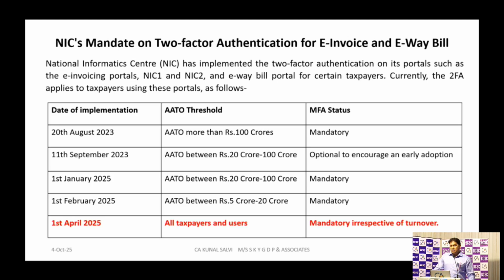Two-factor authentication for e-invoice and e-way bill. Earlier it was not mandatory till 20th August 2023. Two-factor authentication means that while logging into the e-way bill site or e-invoice site, you will have to do two-factor authentication. One is the password and one is an OTP on your mobile number. Then only you can log into that e-way bill site or e-invoice portal.